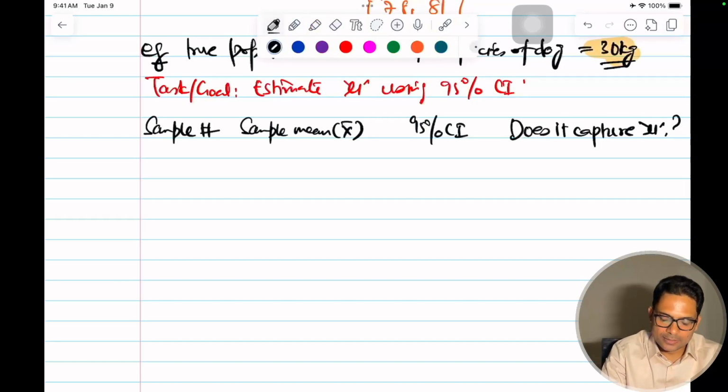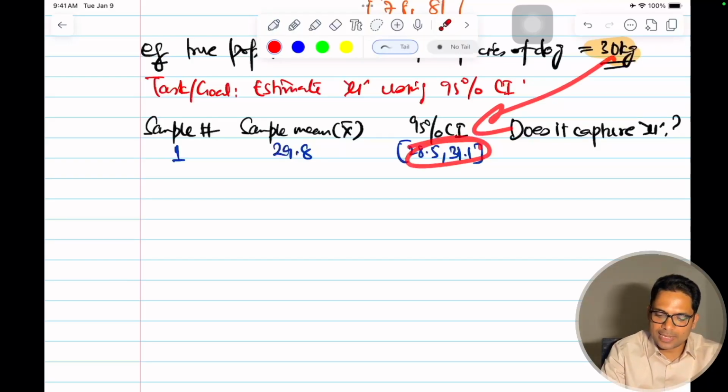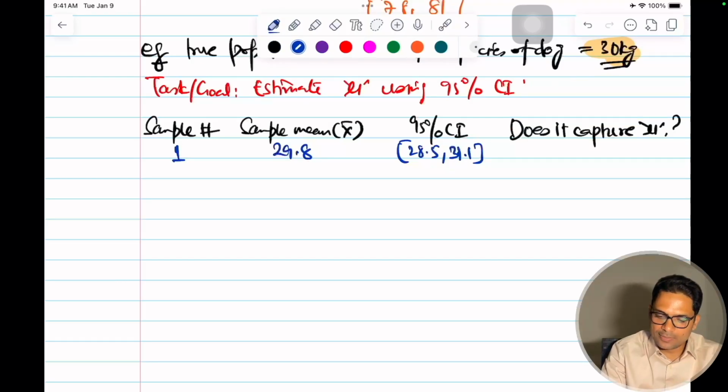So let's see, what are my samples? Sample number 1, for example: the sample mean is 29.8, and the confidence interval here is 28.5 to 31.1. So does this have my 30 kg? Yes, it is lying in this confidence interval range. So here I will say yes.